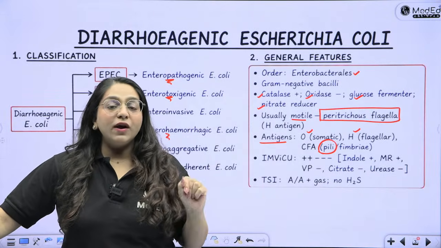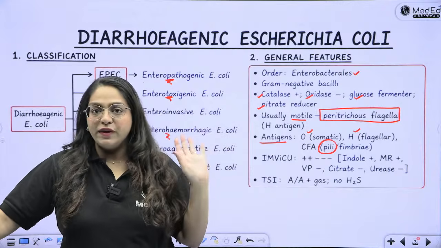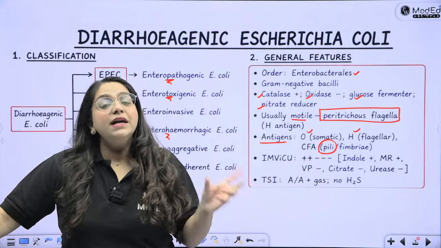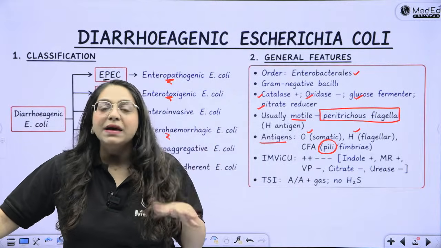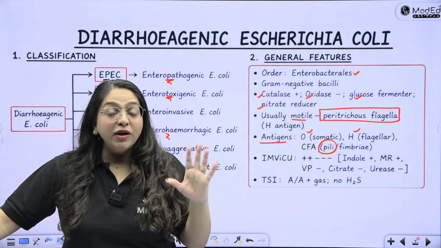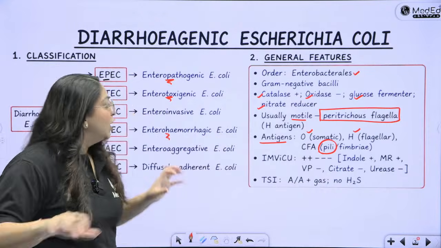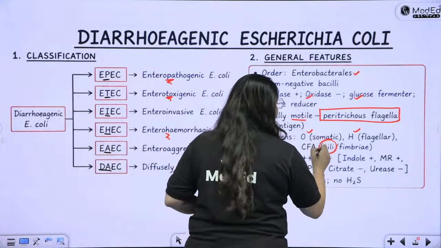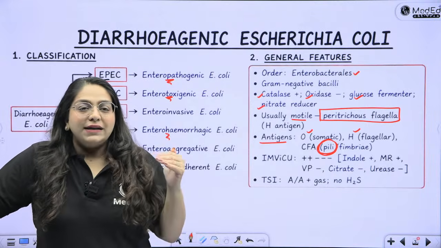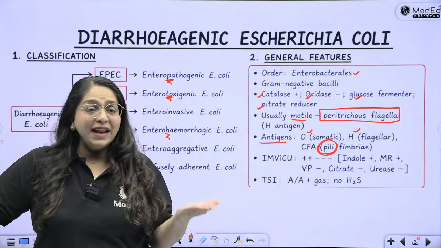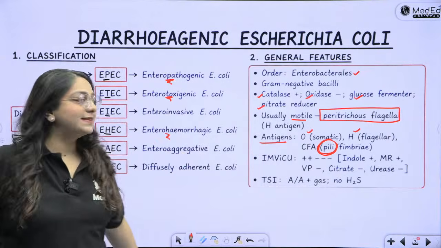So if you're getting a question on UTI of E. coli from the genitourinary tract, then also you have to write the same things because the organism is the same. And over there, what will you focus on in a UTI question on E. coli? You will focus on pili or fimbria as being the main attachment antigen. Correct. F1 type. Absolutely correct. Exactly. Right.